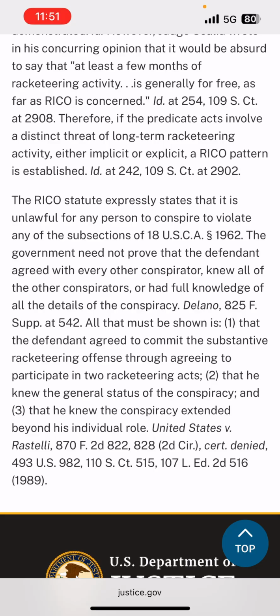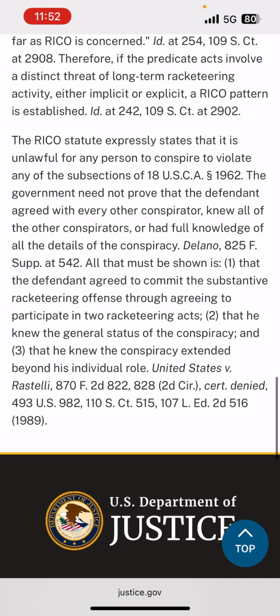The RICO statute expressly states that it is unlawful for any person to conspire to violate any of the subsections of 18 U.S.C.A. 1962. The government need not prove that the defendant agreed with every other conspirator, knew all of the other conspirators, or had full knowledge of all details of the conspiracy. Delano, 825 as well. All that must be shown is 1. that the defendant agreed to commit the substantive racketeering offense through agreeing to participate in 2 racketeering acts, 2. that he knew the general status of the conspiracy, and 3. that he knew the conspiracy extended beyond his individual role. United States versus Rastelli.